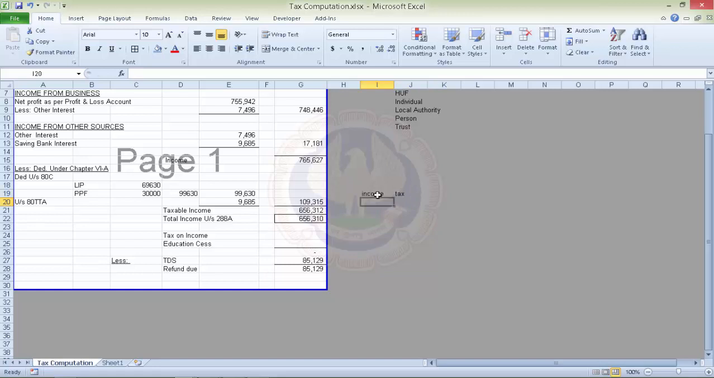Now we say if the income is 0 and the next slab is 2,50,000 and the next slab is 5 lakhs and the next slab is 10 lakhs. Now if the income is 0 to 2,50,000, the tax would be this income multiplied by 0%.